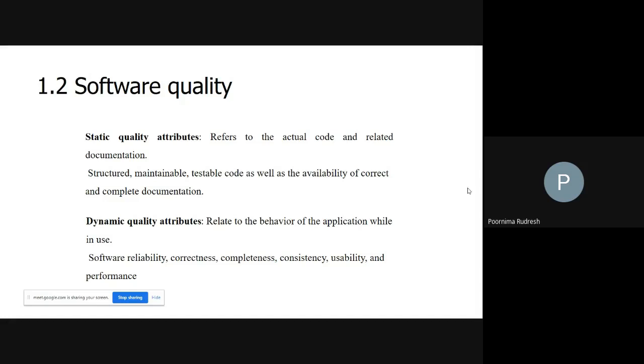So why is correct and complete documentation required? Now let us consider that you purchase a car by seeing the features of the car, right? You purchase the car by seeing the features.